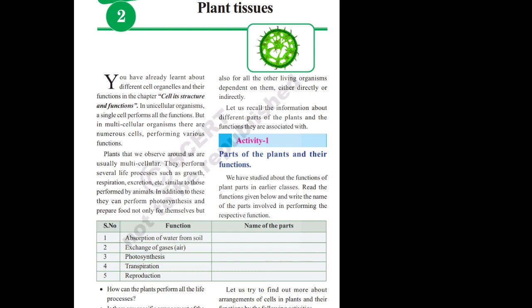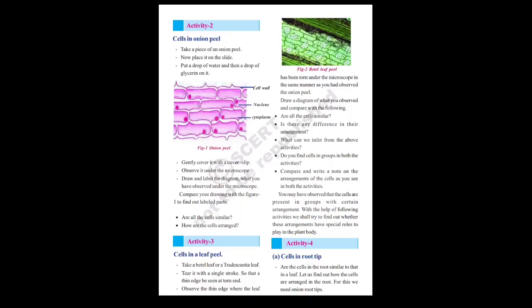Next, coming to activity 2. What is the name of the activity here? Cells in the onion peel. Step by step. First step: we have to take a piece of onion peel.